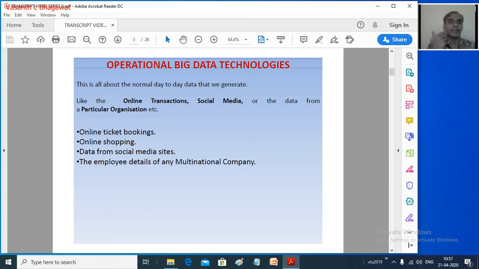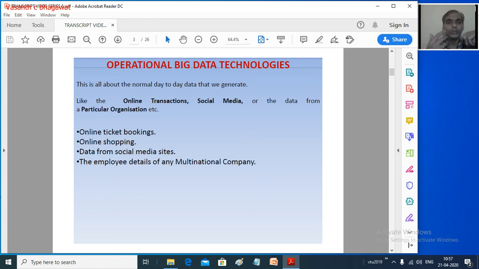For example, online ticket booking, where you can book a train ticket, air ticket or movie ticket; online shopping from various websites; and social media data from WhatsApp, Facebook, Twitter, etc. In multinational companies, the various activities happening in the organization itself also generate data.